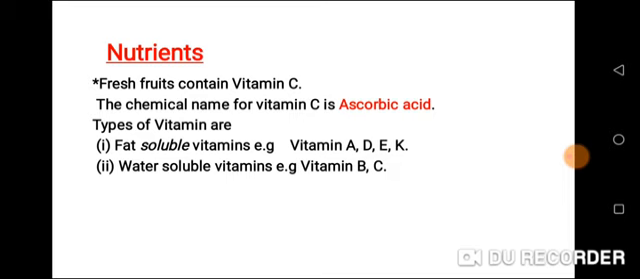Types of vitamins. We have water-soluble vitamins, fat-soluble vitamins. I'm just trying to explain this, but by the time you go to secondary school, you'll learn more, or when you get to higher institution. Under the fat-soluble vitamins, examples, we have vitamin A, vitamin D, vitamin E, and vitamin K, which is known as ADEK. Then water-soluble vitamins, for example, we have vitamin B and vitamin C.